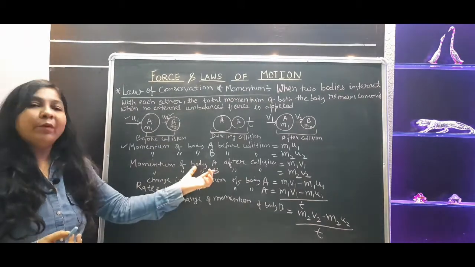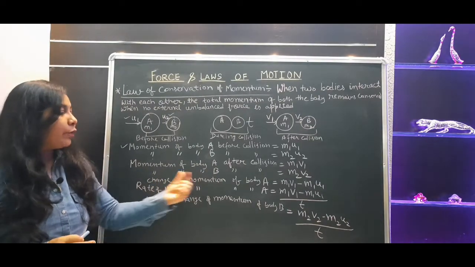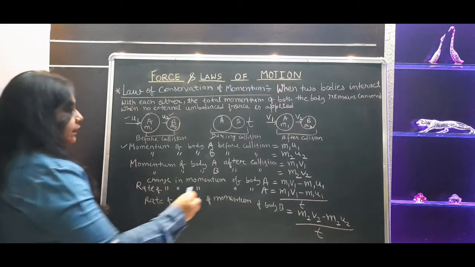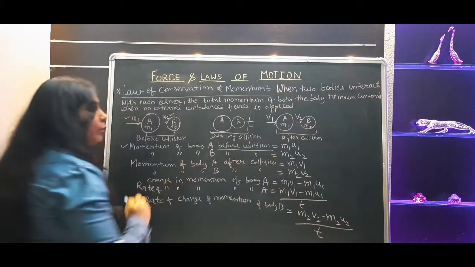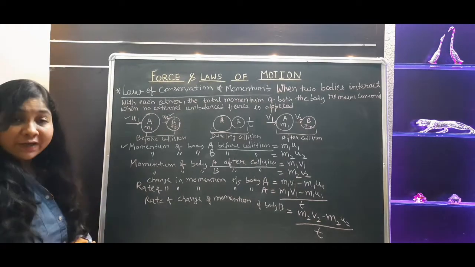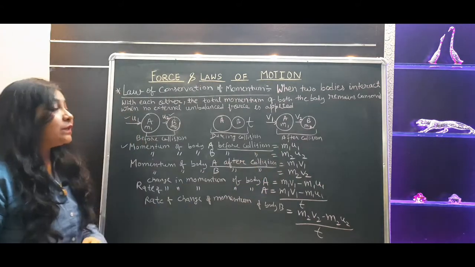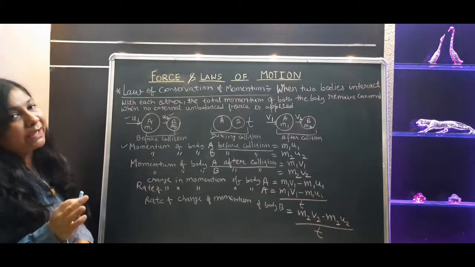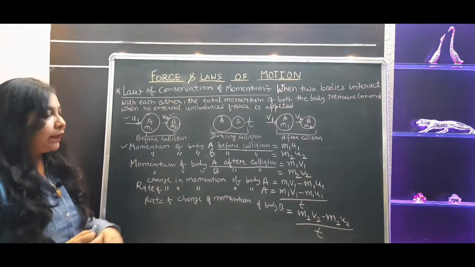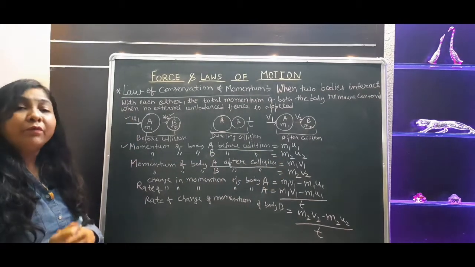Now as we know, if you want to find the change in momentum, we need to subtract the initial momentum from the final momentum. So here also, we are finding the change in momentum for body A first. This is the before collision momentum of body A and this is the after collision momentum of body A. So obviously we need to subtract these two. You will get m1 v1 minus m1 u1. This is the change in momentum of body A. And now we will find the change in momentum of body B also. It will be m2 v2 minus m2 u2. This is the change in momentum of body B.